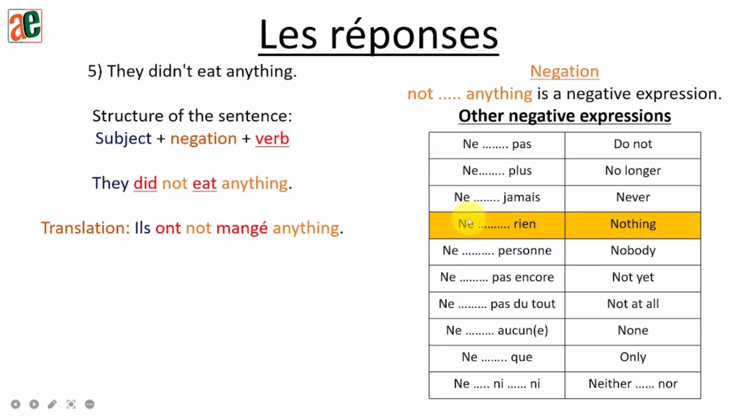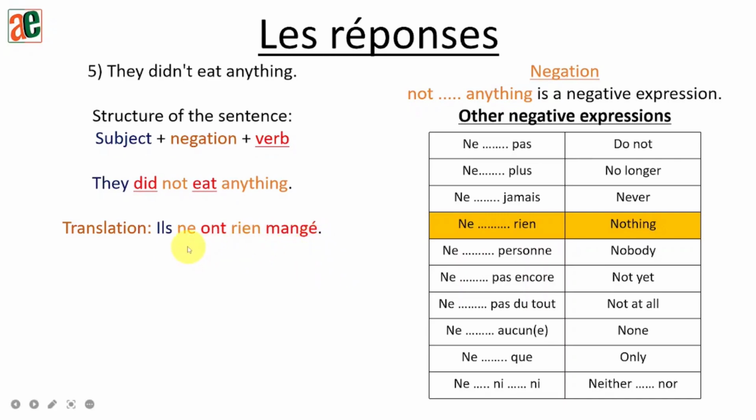So again, ne right after the subject. And here we are in passé composé. So the verb part is made of more than one part. So I'm going to put rien right after the auxiliary. And my auxiliary in this case is ont. Okay. So let's do the transformation. Okay. So ils n'ont rien mangé.